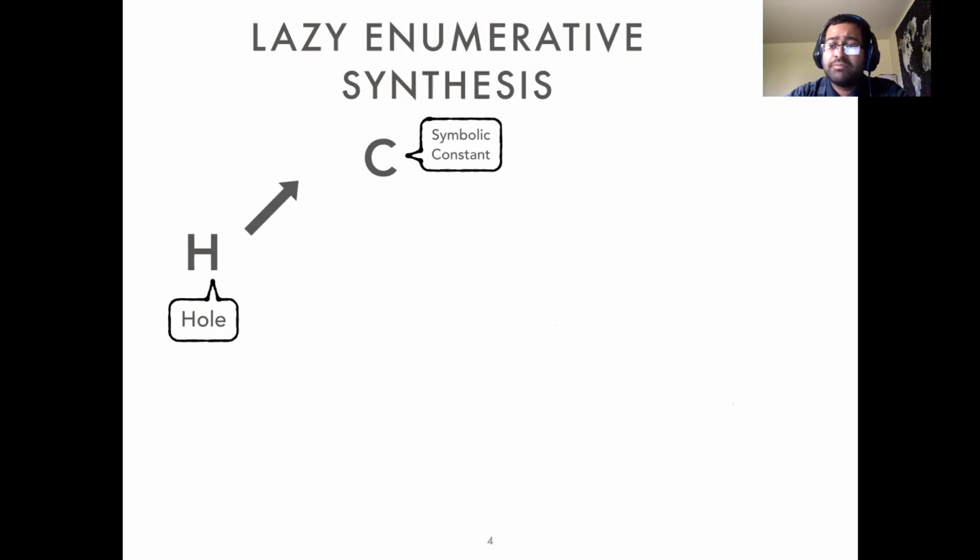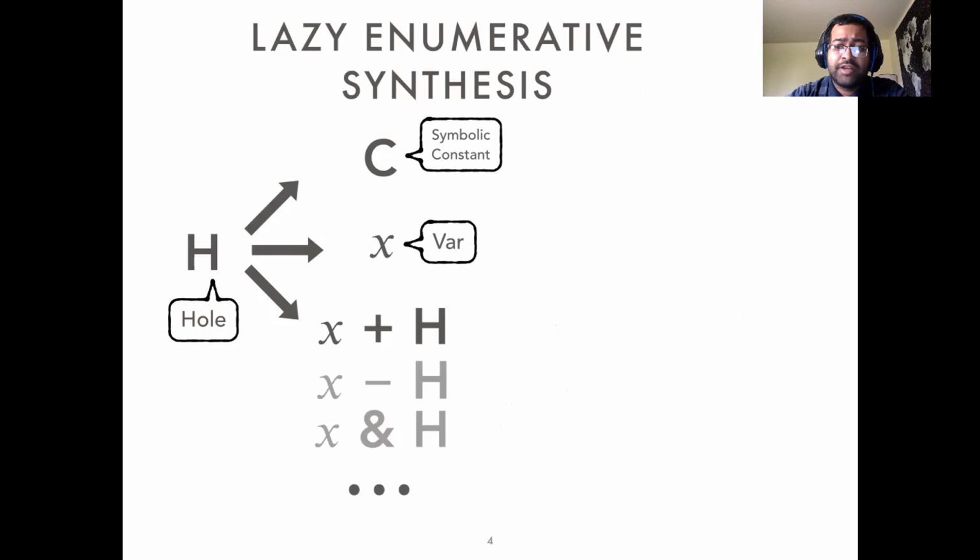Another possibility for a symbolic candidate is a symbolic constant, indicated by a C here. Now, this is lazy because we do not have separate candidates for each concrete constant like 0, 1, 2, 3, and so on. Instead, Souper attempts to synthesize a concrete constant with the CEGIS loop. Now, this enumeration process can quickly result in a very large number of candidates if we are not careful.